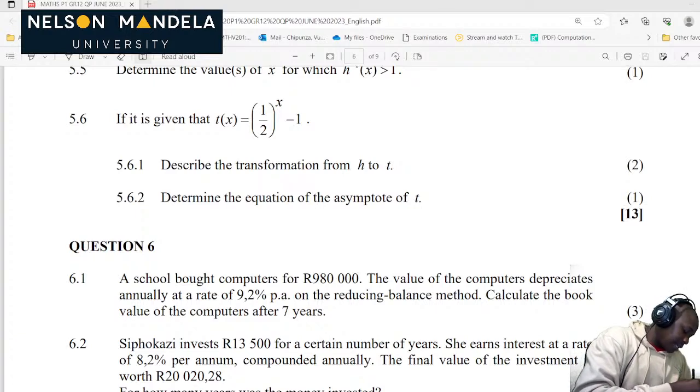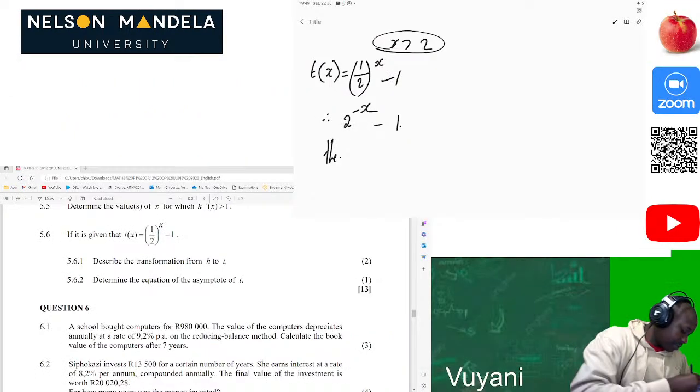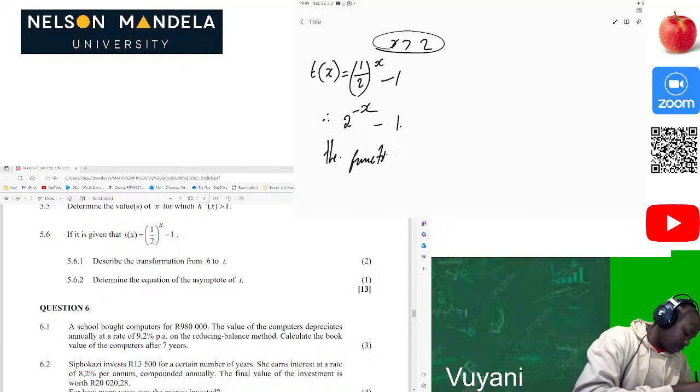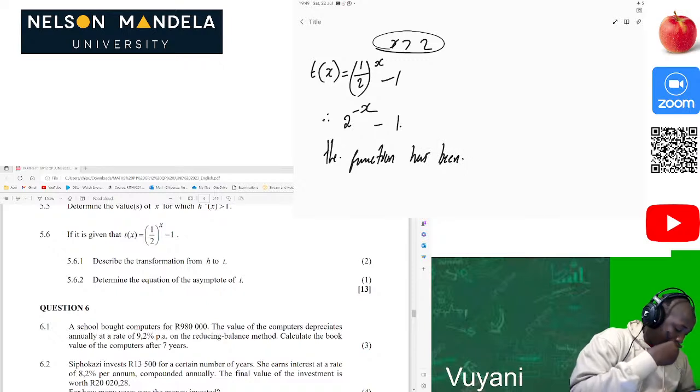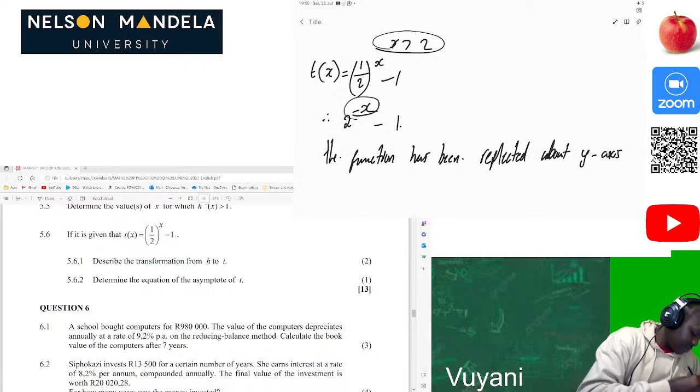So this means that the function, sorry, let's show this part. So this means that the function has been reflected about the y-axis because of this negative on the x alone.